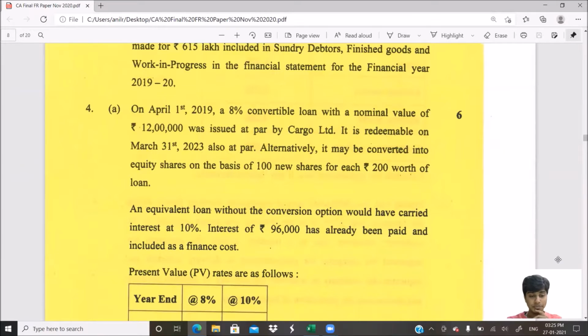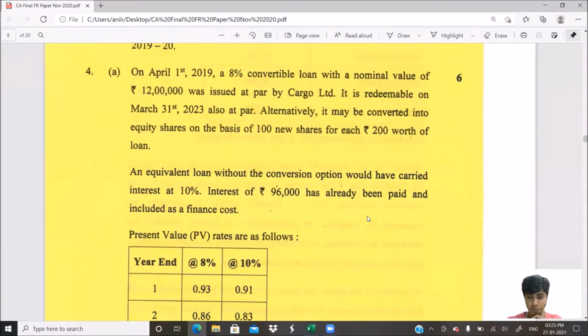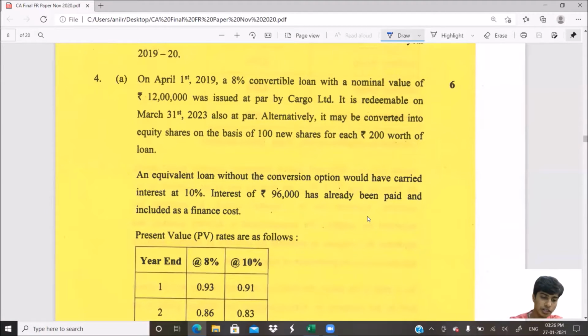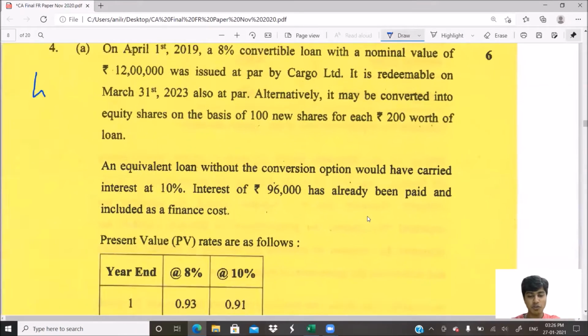So 4A. On 1st of April 2019, an 8% convertible loan with a nominal value of 12 lakh was issued at par by Cargo Limited. So this is a financial instrument based question, because you're issuing something like a debt instrument, at least prima facie. It is redeemable on 31st of March 2023. So 1920, 2021, 21, 22, 22, 23. It is held for 4 years, exactly like the question.